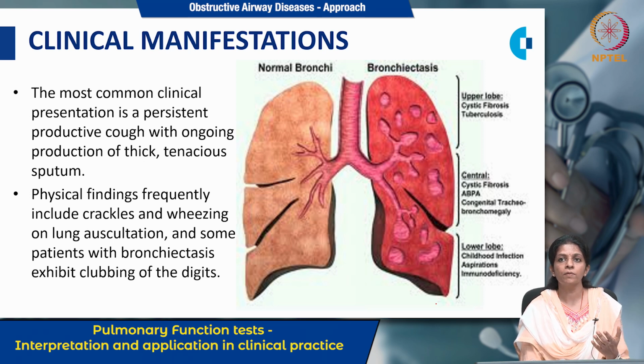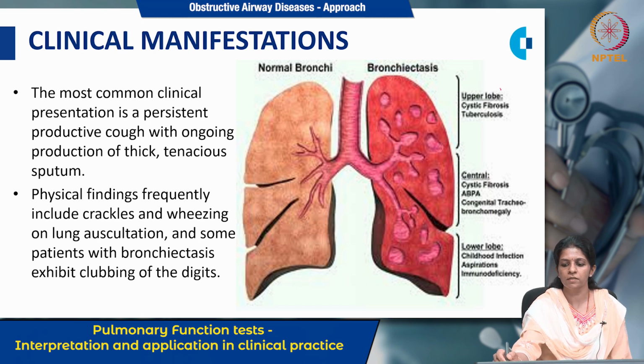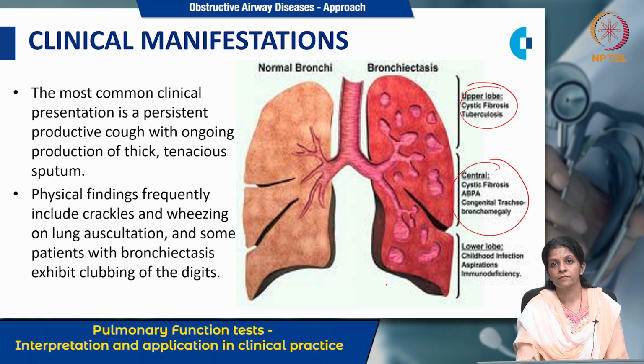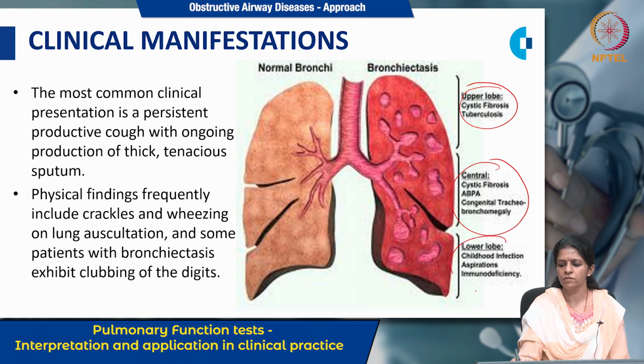When it is occurring in the upper lobe, it could be because of cystic fibrosis or tuberculosis. In the central, it could be because of cystic fibrosis or because of aspergillosis or because of congenital tracheobronchomegaly. And in the lower part, it is because of childhood infection, repeated aspirations, or could be because of